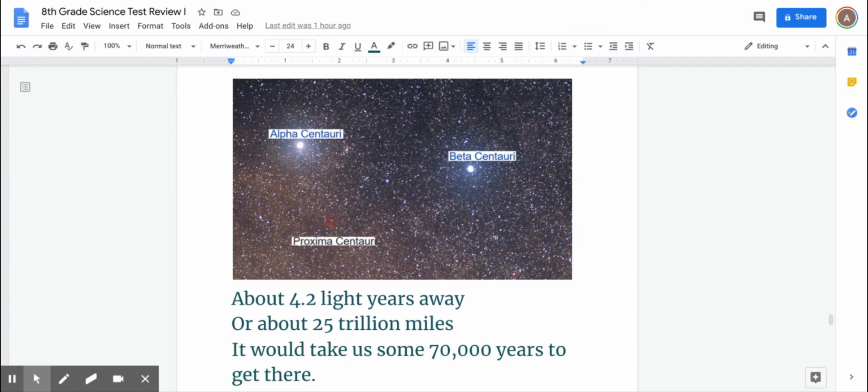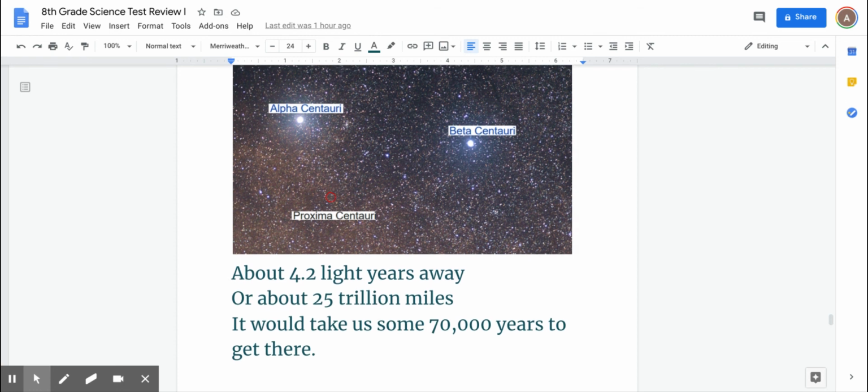And they're about 4.2 light years away, so it takes light a little over 4 years to get there. So when we see Alpha Centauri on a telescope, we're seeing how it was 4 years ago. And these stars are smaller than our sun. They're not yellow stars; they're red dwarfs. So they don't have as much heat energy as our sun, but they will live longer than our sun, right? It's 25 trillion miles away.